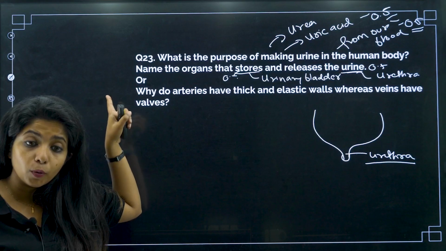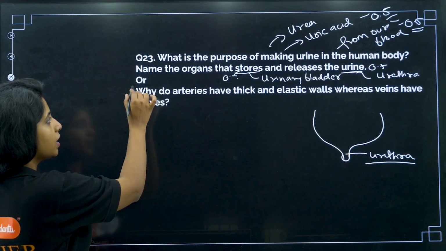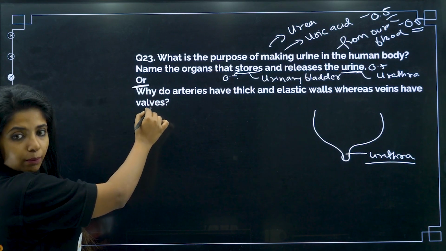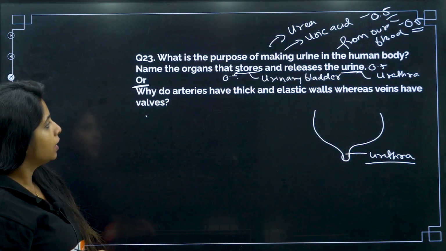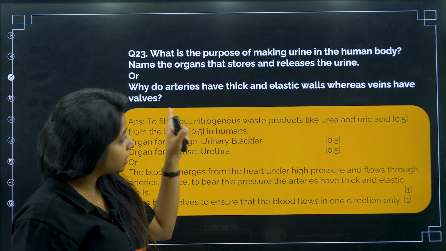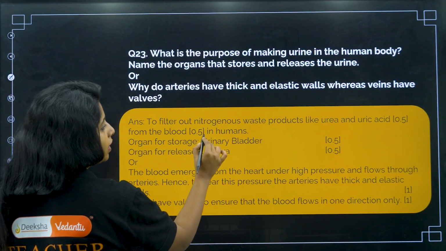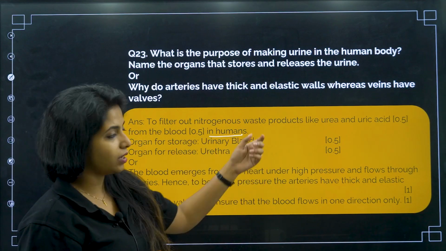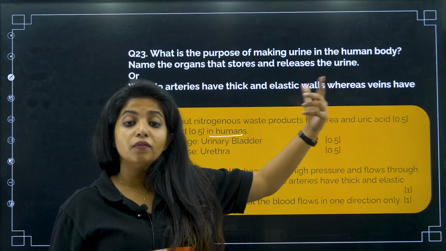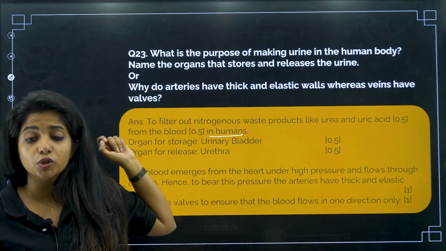Don't go write both the questions. Wherever OR is there, you are given a choice, you can attempt either this or this. Now let's see the first answer first. To filter out nitrogenous waste products like urea and uric acid 0.5, from the blood 0.5 in humans. So you should be knowing that it is for removal of this, but from where also you should be knowing, from the blood, you should be writing it.